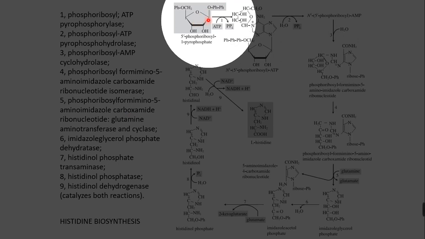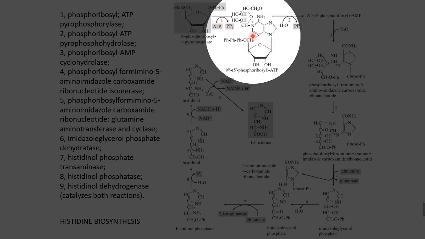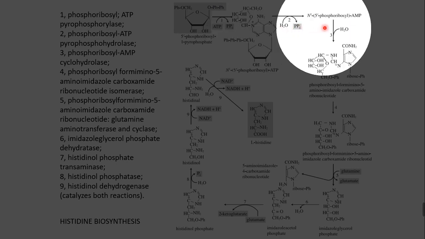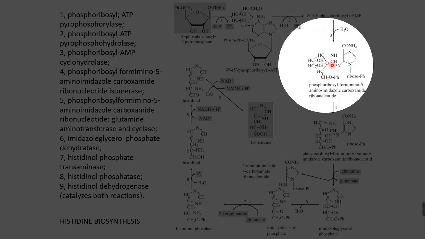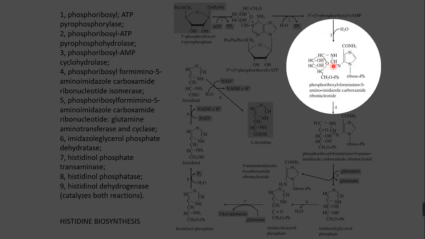You can see here, the first molecule is 5-phosphoribosyl pyrophosphate, which is converted into N1-5'-phosphoribosyl ATP, then N1-5'-phosphoribosyl AMP, and next phosphoribosyl formimino-5-aminoimidazole-4-carboxamide ribonucleotide. There is no need to draw all the structures in amino acid metabolism. It is very difficult for you, and maybe that is needed only for biochemistry students. As microbiology students, you can remember the names and write the sequences.